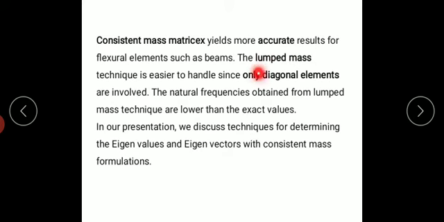But what happens if I use a lumped mass matrix? It is easy for our calculation because only diagonal values are nonzero, other values are zero. So for calculation purposes, the lumped mass matrix is easier.